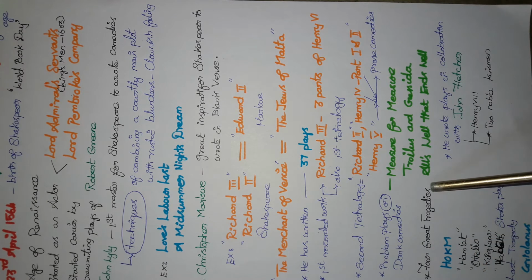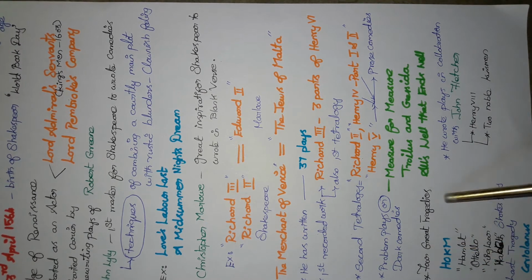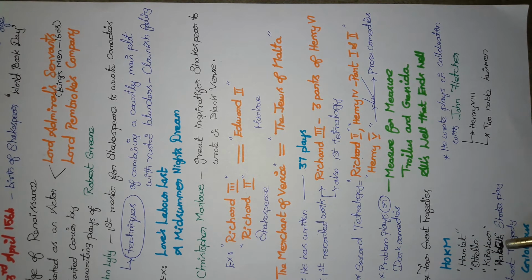He has written 4 great tragedies. I have made a mnemonic. Please do make a note of it. It is called HOLM, which means Hamlet, Othello, King Lear and Macbeth. Macbeth is the shortest play. And his last tragedy is Coriolanus.